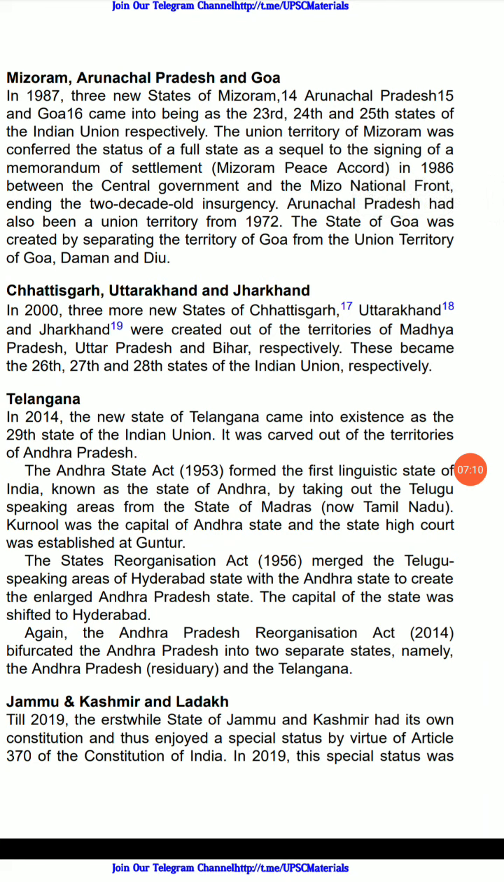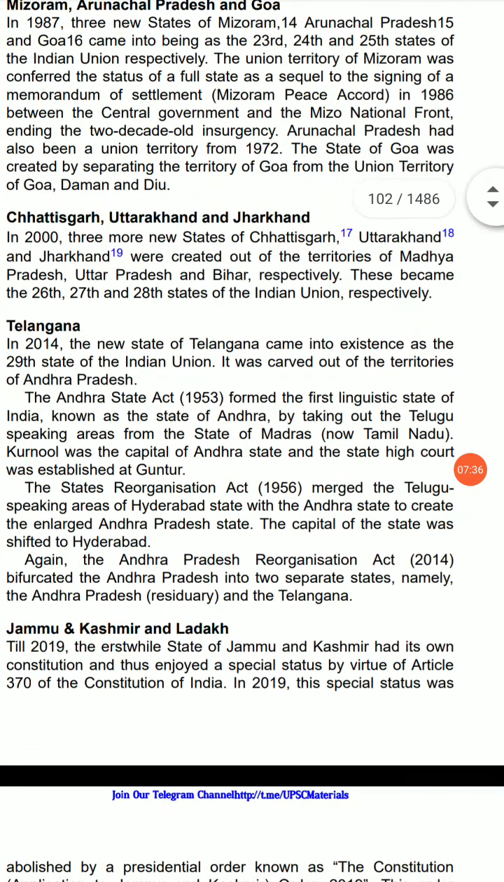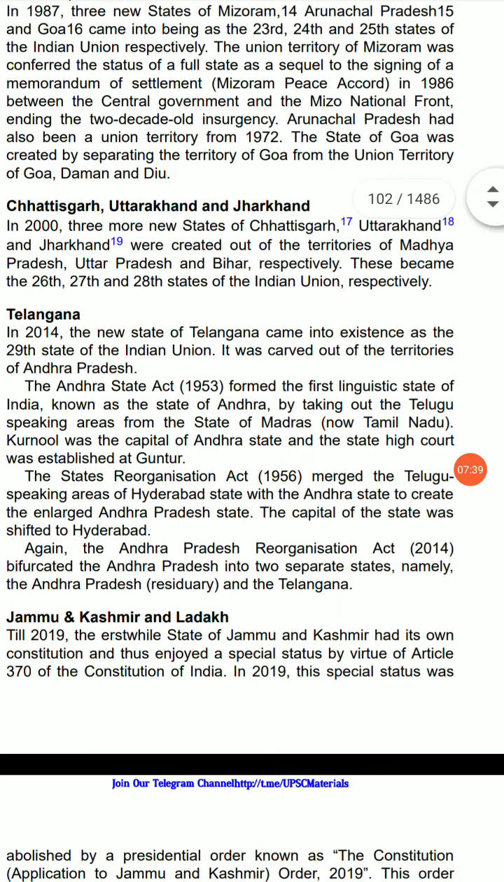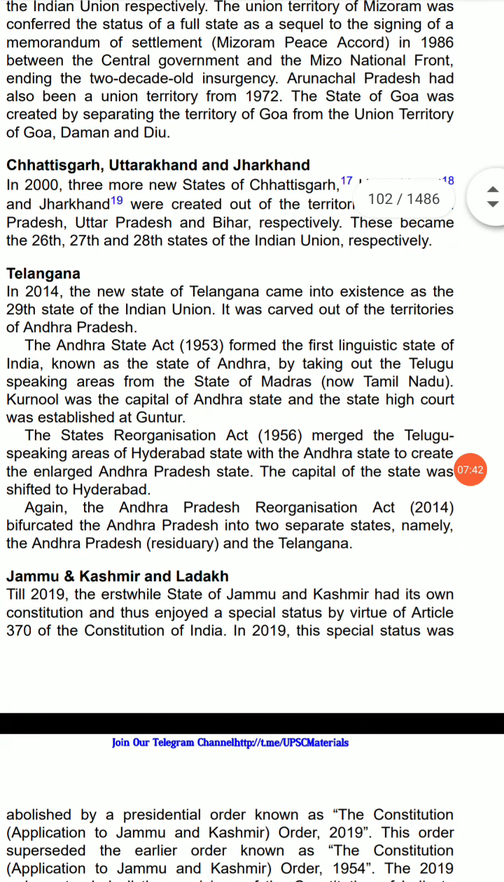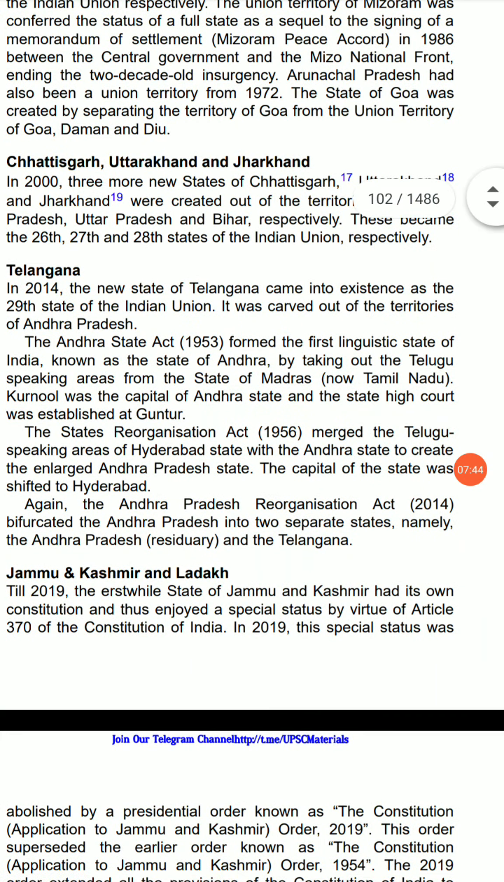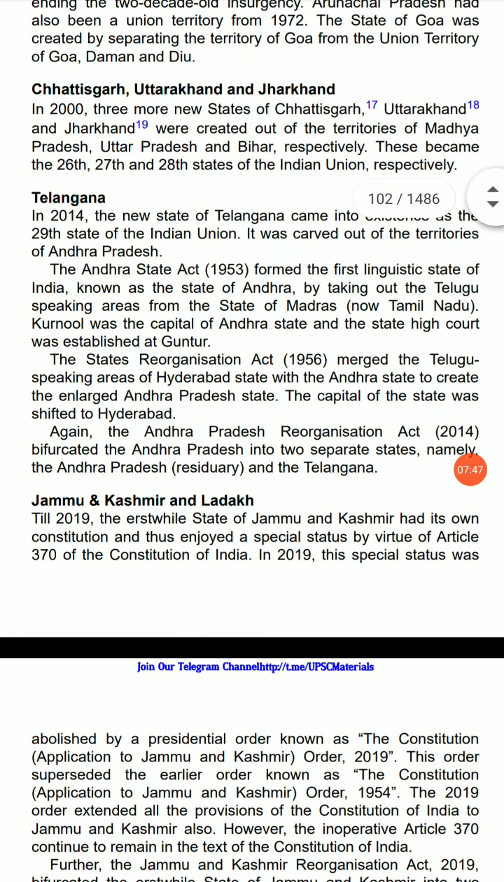Mizoram, Arunachal Pradesh and Goa. In 1987, three new states of Mizoram, Arunachal Pradesh and Goa came into being as the 23rd, 24th and 25th states of the Indian Union respectively. The Union Territory of Mizoram was conferred the status of a full state as the sequel to the signing of the Memorandum of Settlement, the Mizoram Peace Accord, in 1986 between the central government and the Mizo National Front, ending a two-decade-old insurgency. Arunachal Pradesh had been a Union Territory